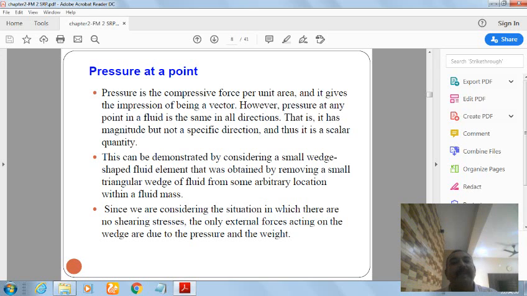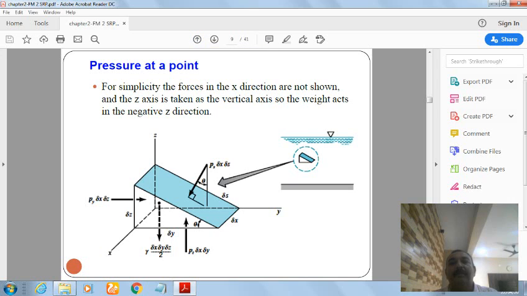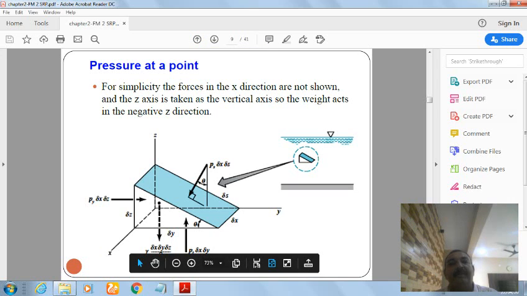So it has a magnitude but not a specified direction, and thus it is a scalar quantity. This can be demonstrated by a wedge-shaped fluid element. Here it is shown, a wedge-shaped element.